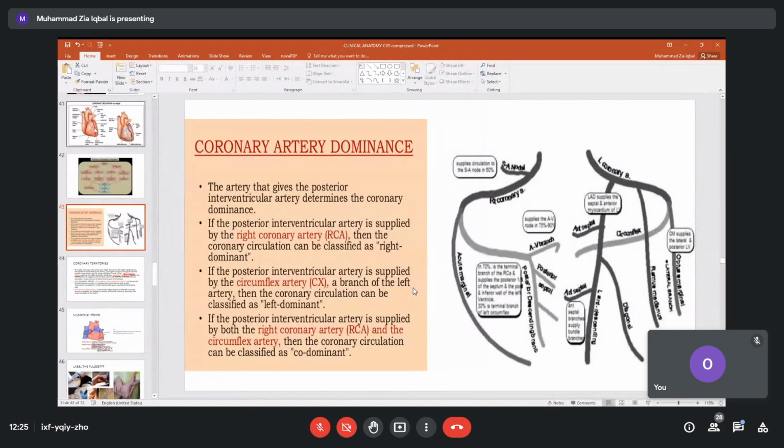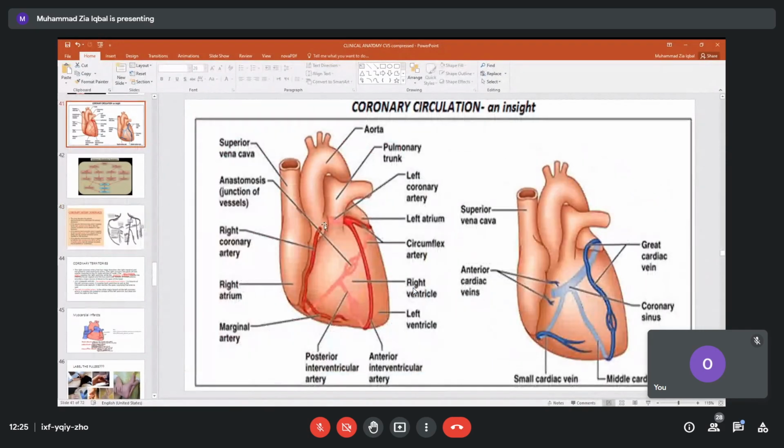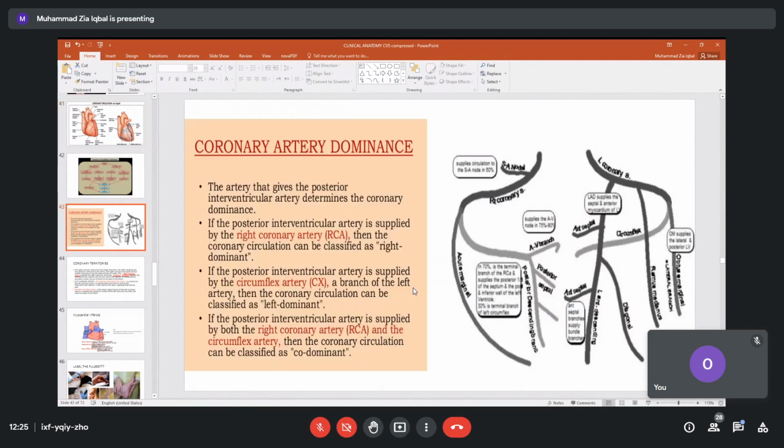Now over here, left coronary. It also starts from the ascending aorta and will turn to the left atrioventricular groove. The atrioventricular groove will run in front and one branch will go to the back. So let us see how it behaves normally. Left coronary artery, so it has gone to the front. This big branch, we call it LAD, left anterior descending.